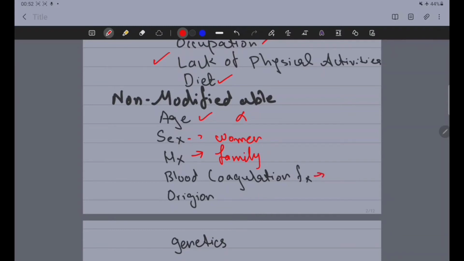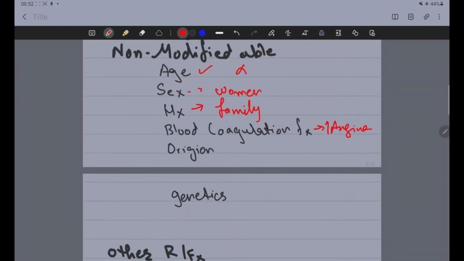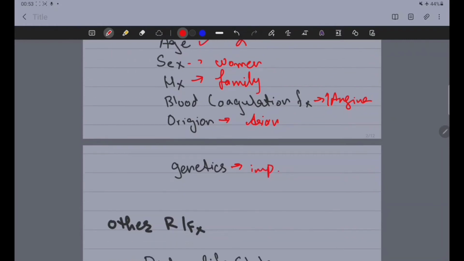Blood coagulation factors also cause increased risk of angina, as they can cause platelet deposition. Origin. The occurrence of angina is also concerned with the country or region. It is seen that Asian people have more chances of getting angina. And lastly, genetics also plays an important role in the occurrence of angina.